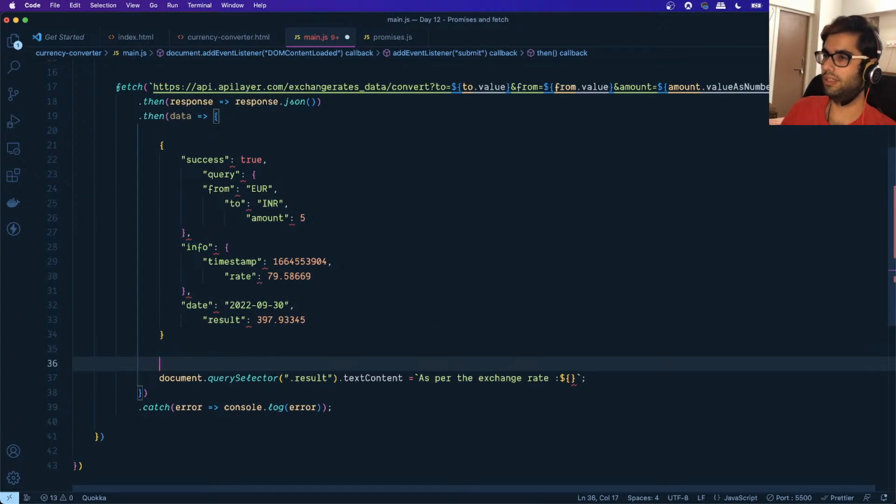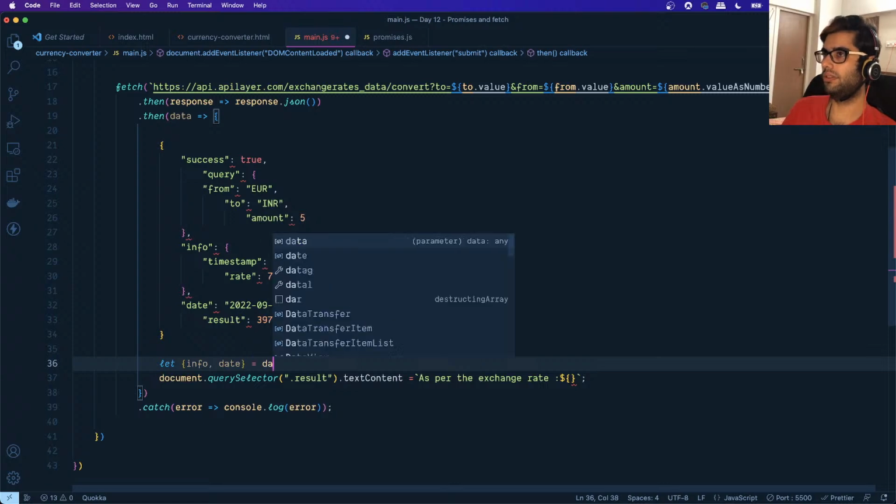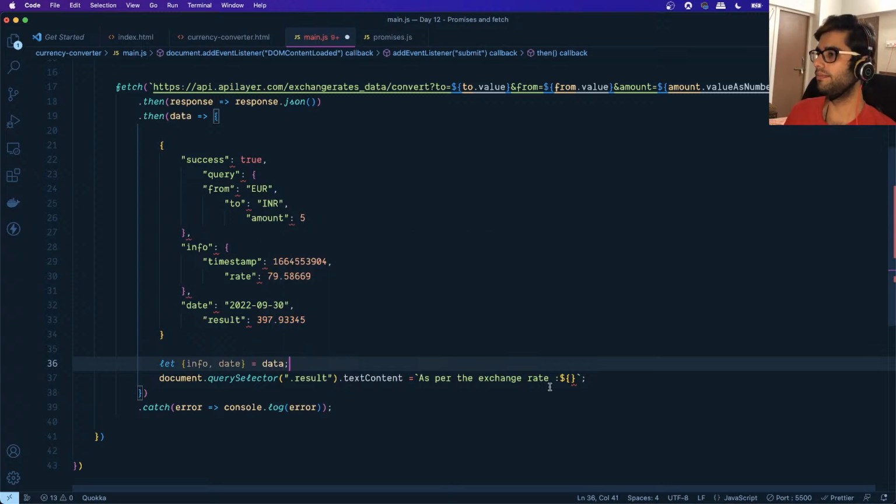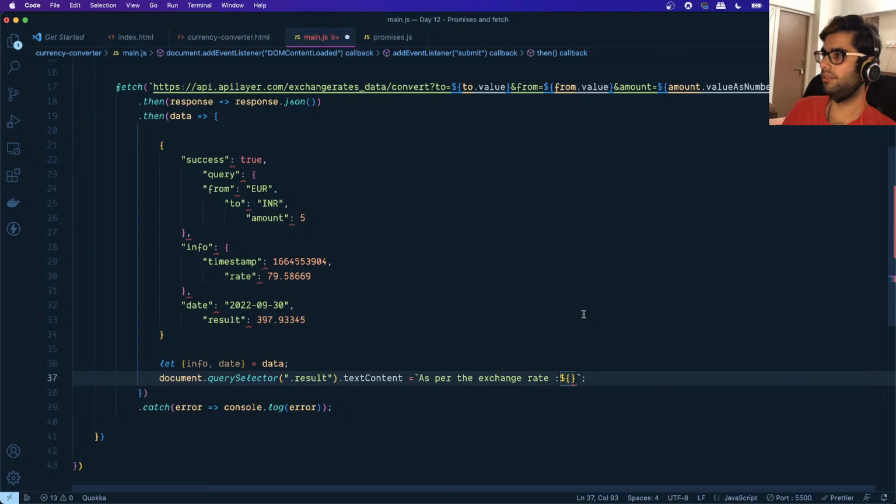So let's do one thing. We'll say let info, date. We'll destructure this from the data, right? And we'll access the rate over here. We'll say info.rate as per the exchange rate for the date today.